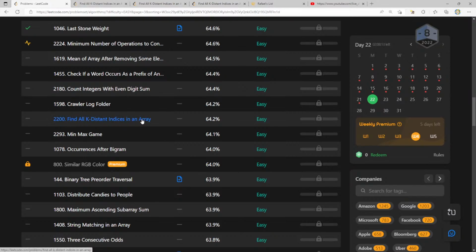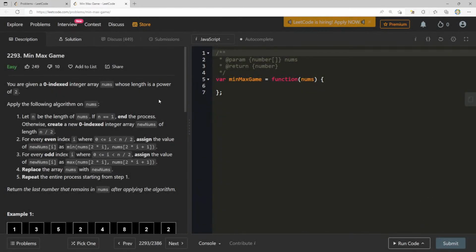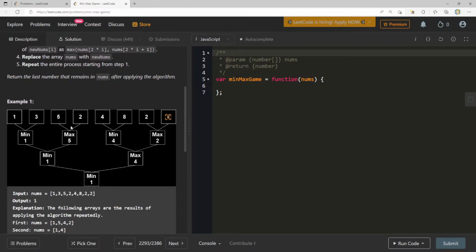Let's see. Find all k indices, min-max game. You're given a 0 indexed integer array nums whose length is a power of 2. Apply the following algorithm on nums. Let n be the length of nums. If n equals 1, end the process. Otherwise, create a new 0 indexed integer array new nums of length n divided by 2. For every even index i, assign the value of new nums i equals min of nums. Min-max, min-max.